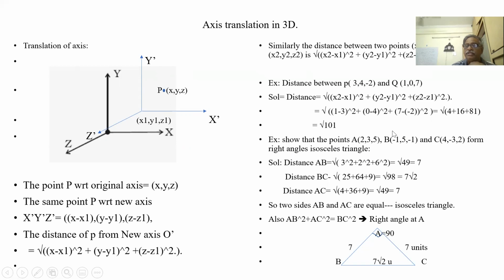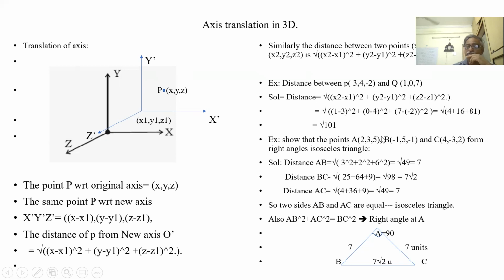So let us see. What is AB here? 2 plus 1, 3 square; 3 minus y, 2 square; 5 plus 1, 6 square. So root of 49, 7. What is distance BC? 4 plus 1, 5 square; minus 3 minus 5, 8 square; 2 plus 1, 3 square. This is 7 root 2.